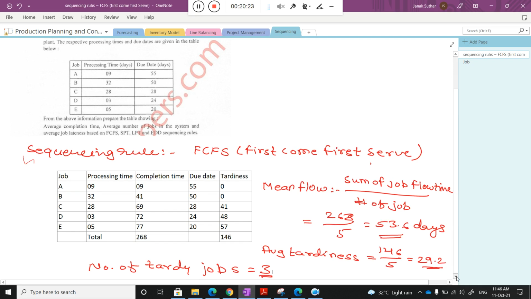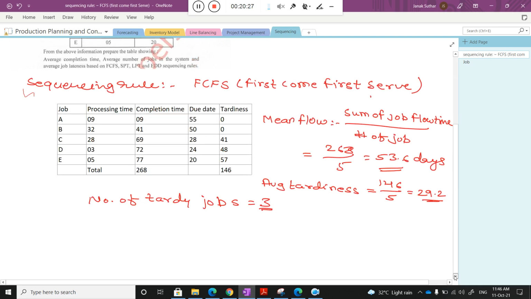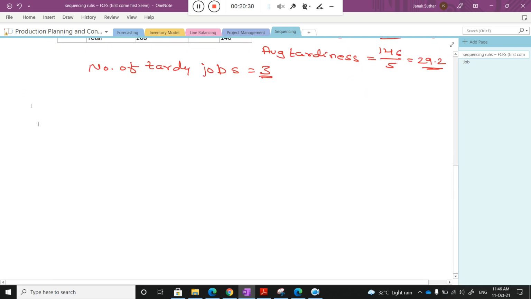So just wait, next I will take SPT. What is the meaning of SPT? SPT means the shortest processing time.